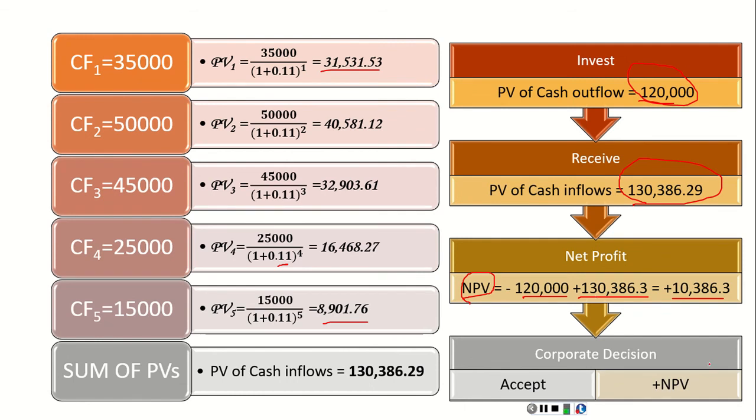It will accept, because it results in a positive net present value, because the present value of cash inflow is greater than cash outflow. Revenue is greater than cost. So this project is called a feasible project and the corporation will accept it.